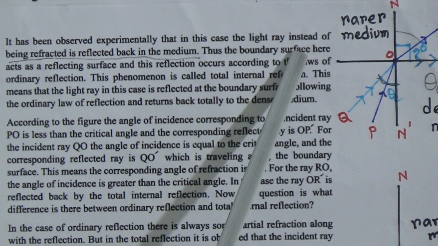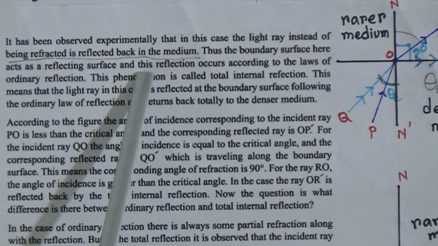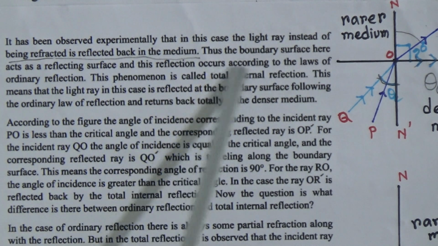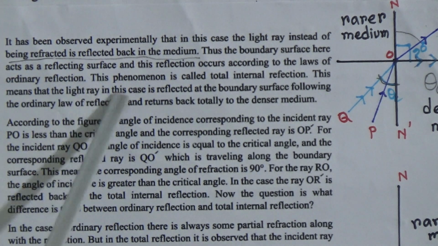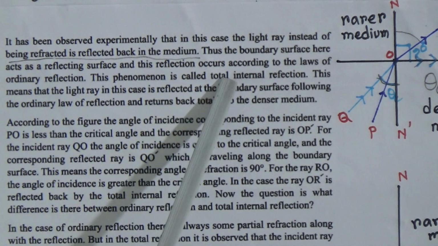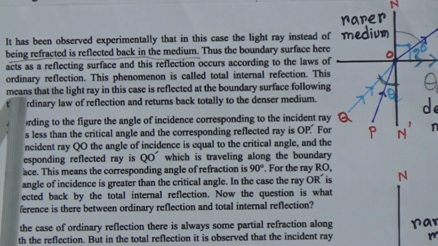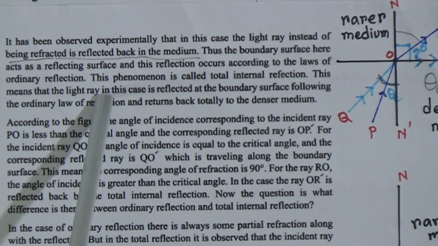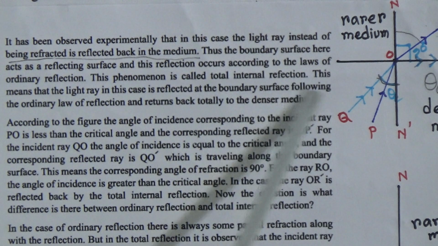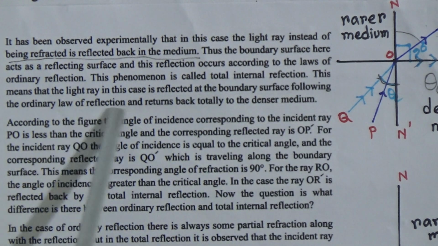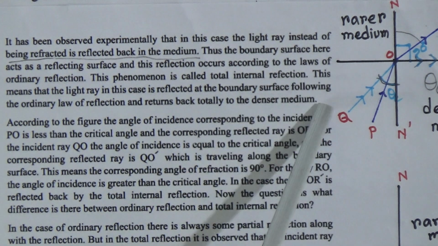Thus, the boundary surface here acts as a reflecting surface, and this reflection occurs according to the law of ordinary reflection. This phenomenon is called total internal reflection. This means that the light rays in this case are reflected at the boundary surface following the ordinary law of reflection and return totally to the denser medium.